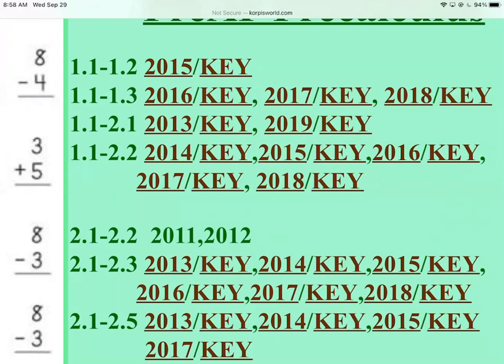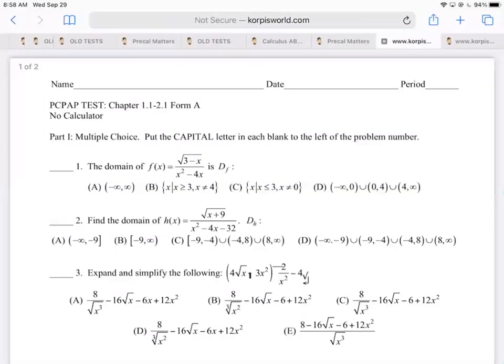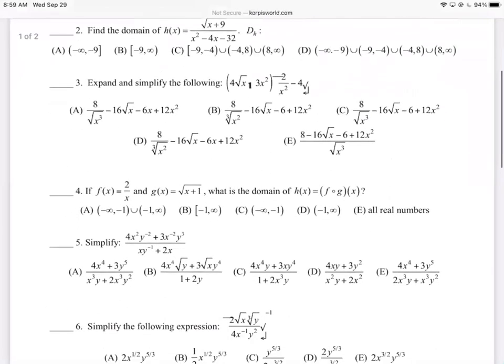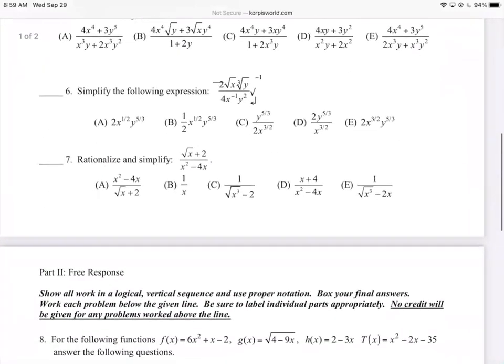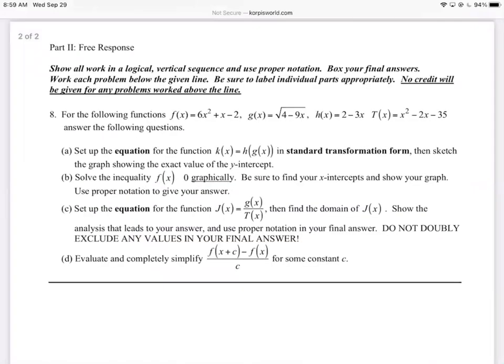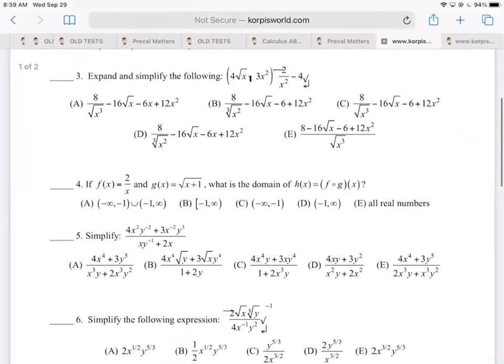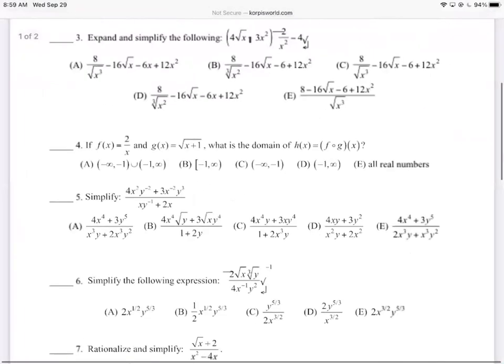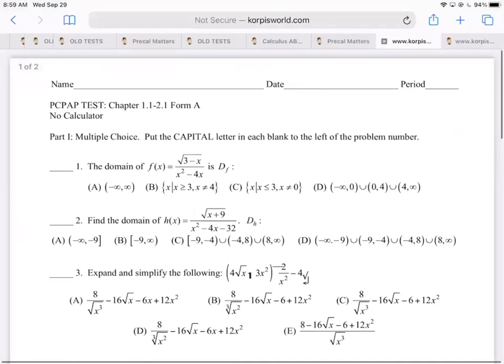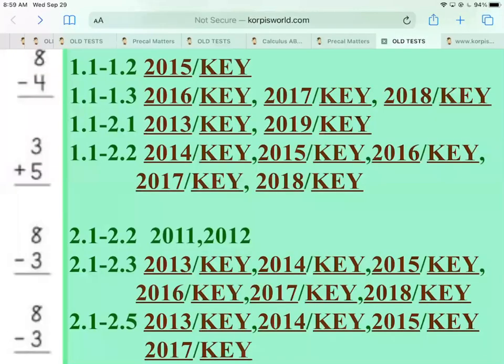Yes, yeah. So if you look right there, 1.1 to 2.1. There's two of them, 2013, 2019. The key is posted. Those are designed to be 50 minutes. The only thing is these cover all of 2.1, right? So if you see a question that deals with like holes or vertical asymptotes, I don't think this one does. I don't think this one has holes or vertical asymptotes. It's a little squirrely right there, but yeah. So that one looks good, except for the squirreliness.